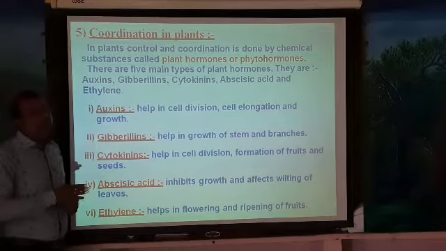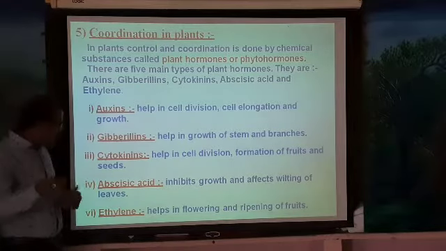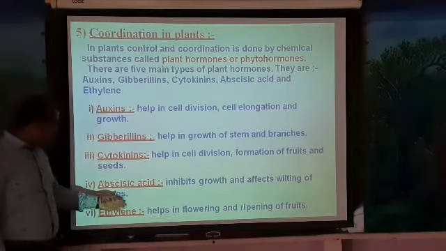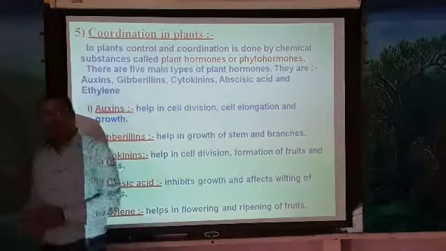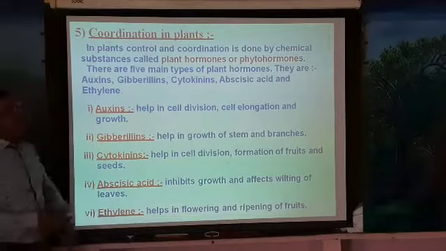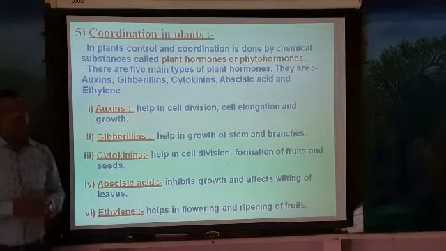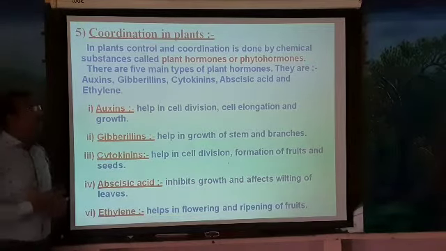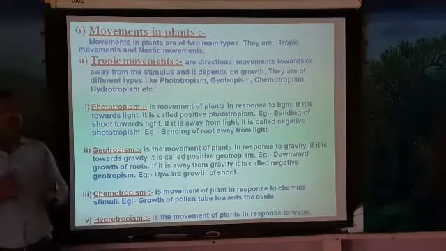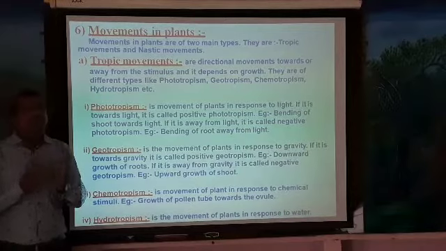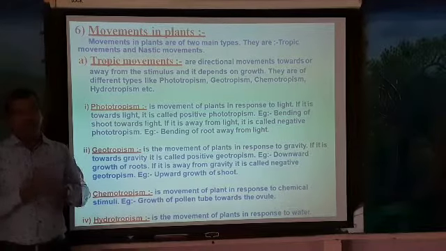So the falling of these plant parts is due to what? These hormones. And even ethylene also helps for flowering and ripening of fruits. So these play a very important role in the plant body for controlling and coordinating. Then apart from these plant hormones, we see that many plants show movements.